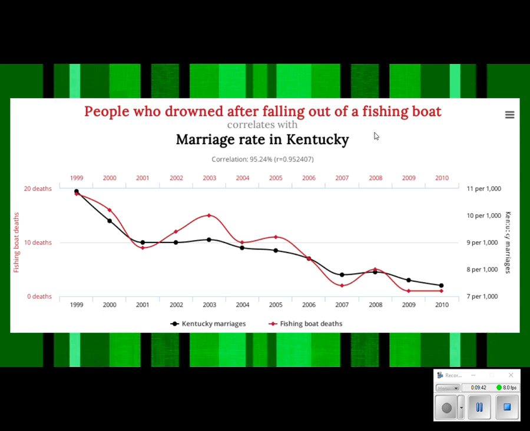People who drown after falling out of a fishing boat, and marriage rates in Kentucky. Look, it's a 0.95, 95% correlation on a downward trend, right? Our marriage rates are going down, and our number of people who are drowning after falling out of fishing boats are going down. But they're correlated. Does one cause the other? No. Even though that number is really, really close, it is not causing the other one to happen.